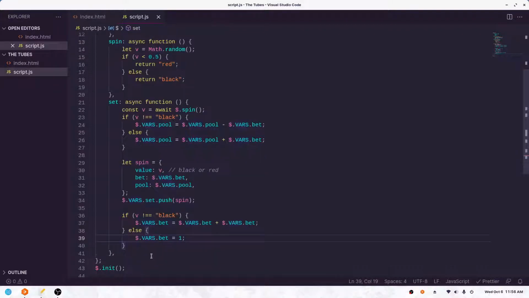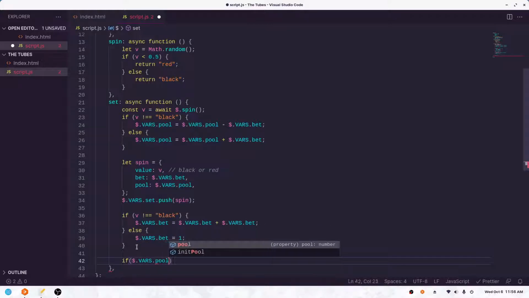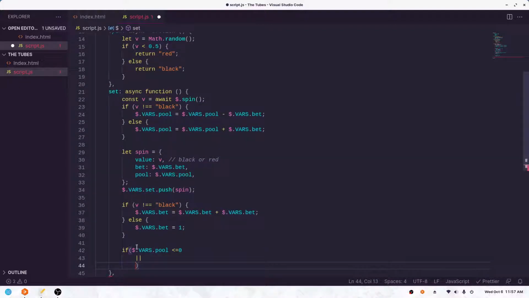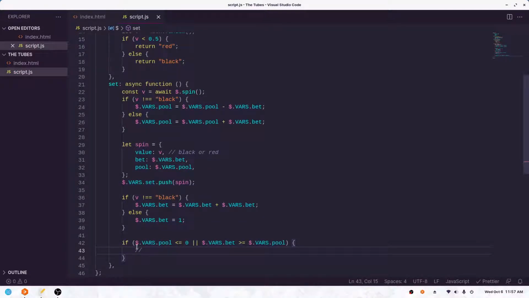So now what we need to do is run this again. So what we'll do here is figure out if we still have money. So we'll go if vars.pool is less than or equal to 0. So if we're out of money, or vars.bet is greater than or equal to, let's make that not look terrible.